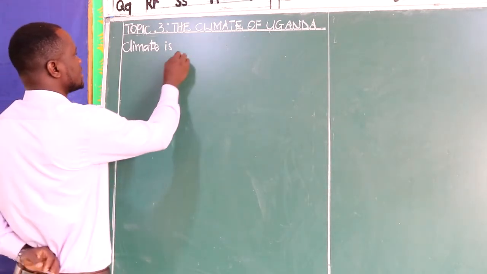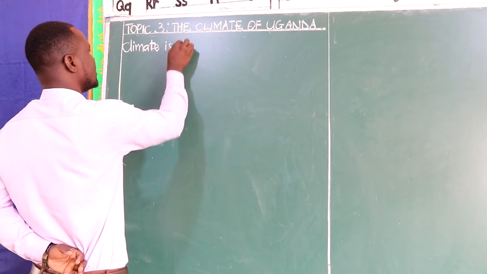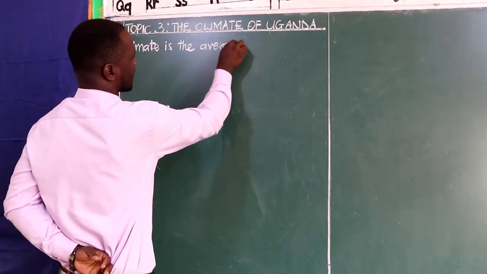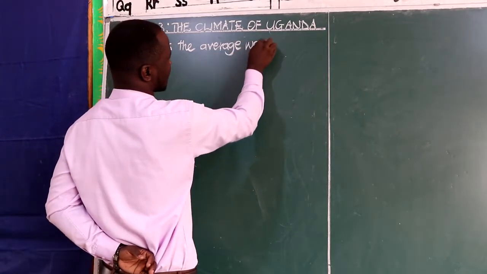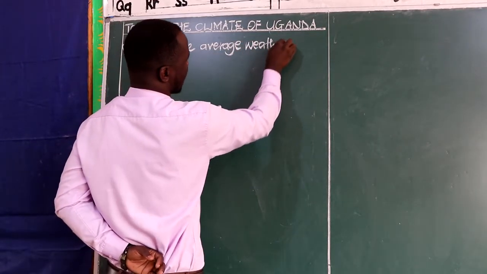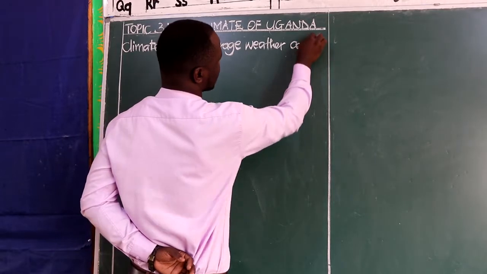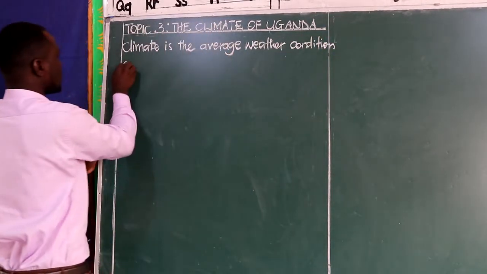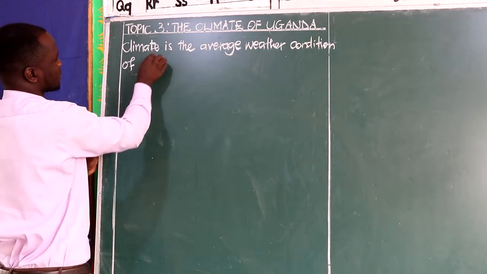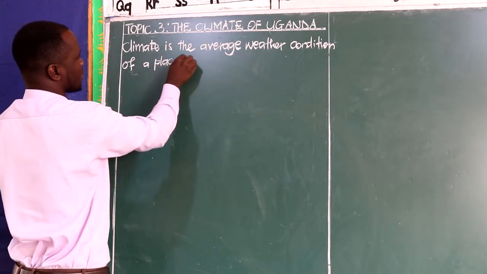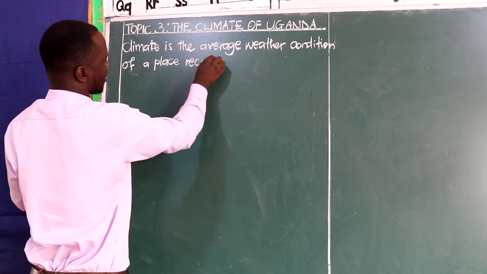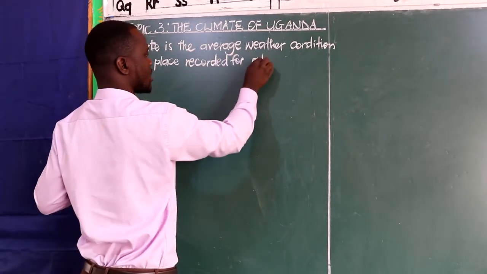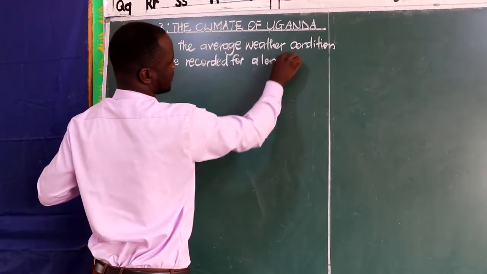So climate is defined as the average weather condition of a place recorded for a long time.